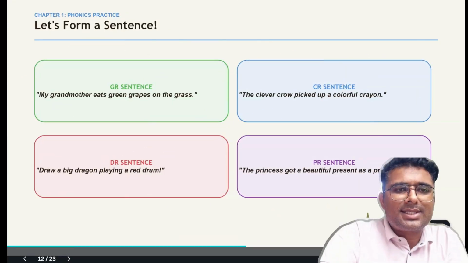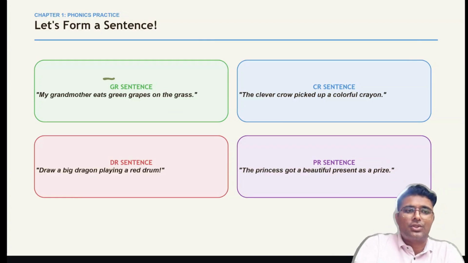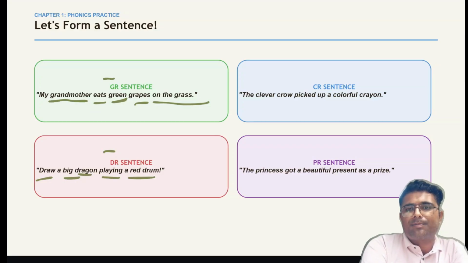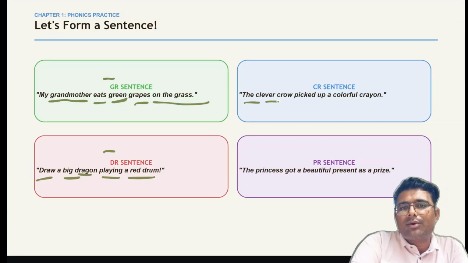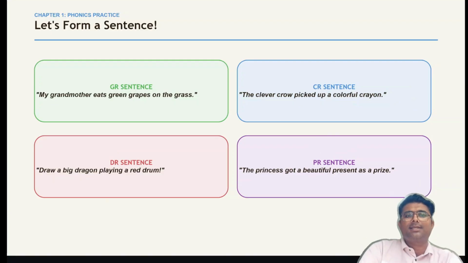So let us form a sentence using GR. You have to use words starting with GR. So for example, you can see my grandmother. In grandmother, there is GR. My grandmother eats green grapes on the grass. So there you can see a lot of words starting with GR. Then the DR words: Draw a big dragon playing a red drum. Then CR: The clever crow picked up colorful crayons. Words with PR: The princess got a beautiful present as a prize.